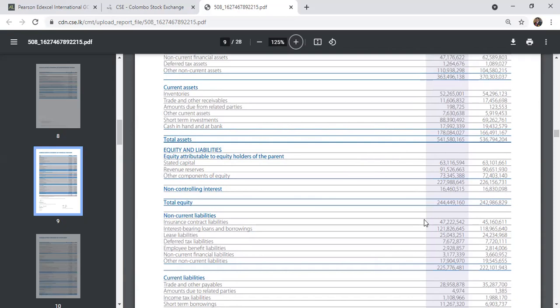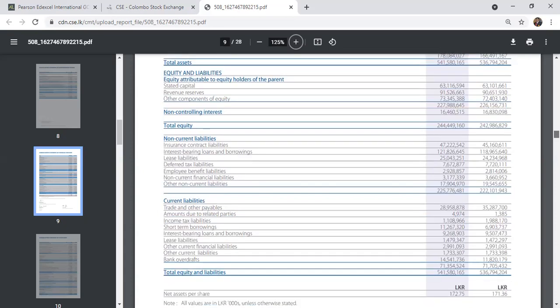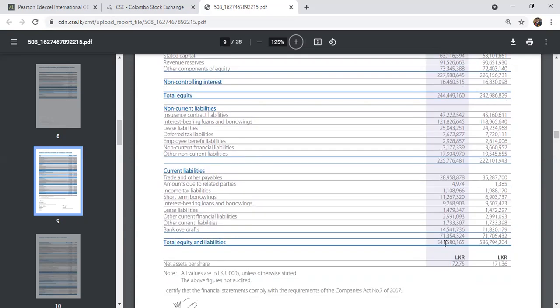Sometimes you might ask me, sir, why do they have this much in assets? 52 billion in inventory, and then 88 billion in investment. Sometimes this might be share market investment or something. But why do they have to go with another bank overdraft? Can't they settle their loans and liabilities with that 88 billion?